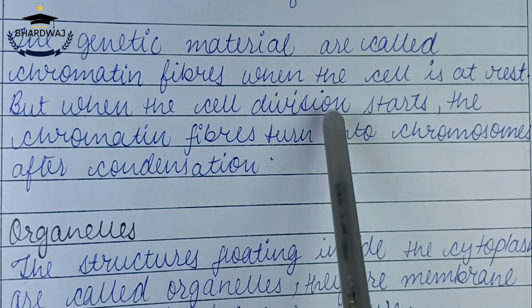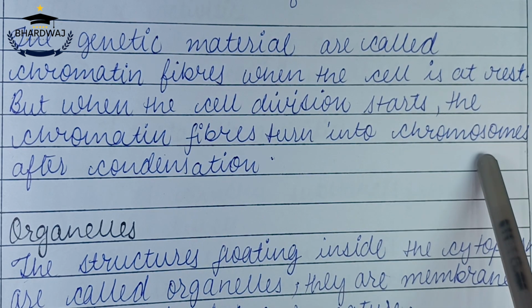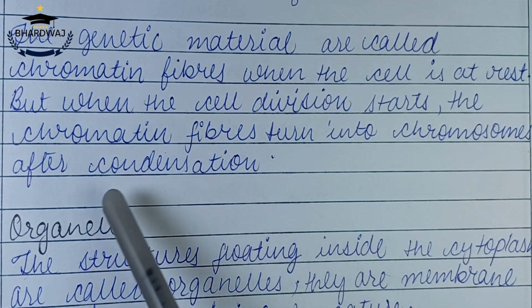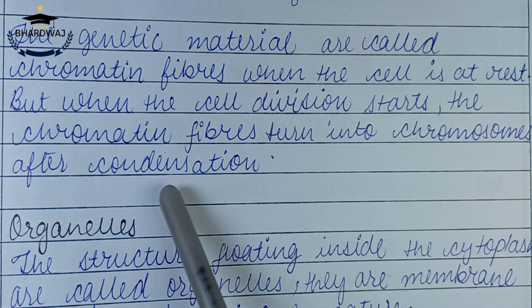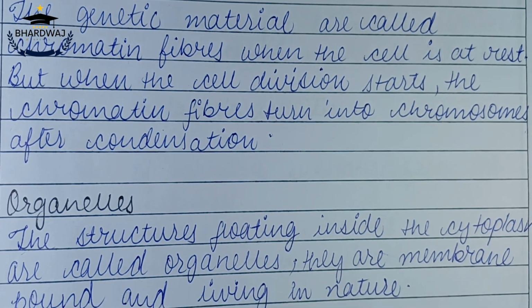But when cell division starts, the chromatin fibers turn into chromosomes after condensation.